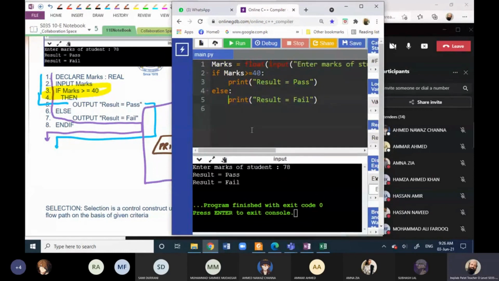Now the second difference between pseudocode and Python is that in pseudocode we use end if as an ending keyword. In Python there is no ending keyword. Remember, in Python we don't have any ending keyword. There is no need to use an ending keyword. If you remove the indentation, it will end the selection statement. Now I am testing it.